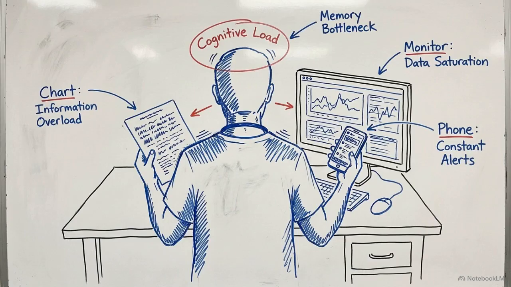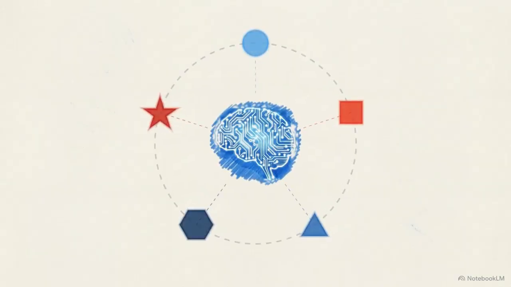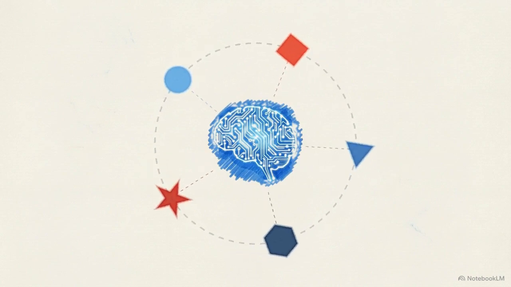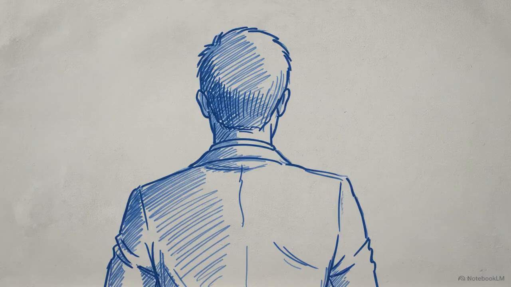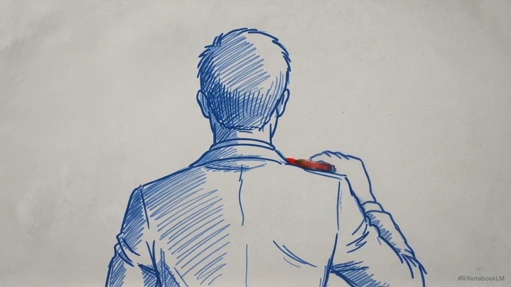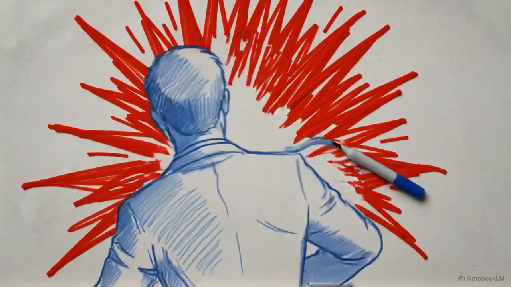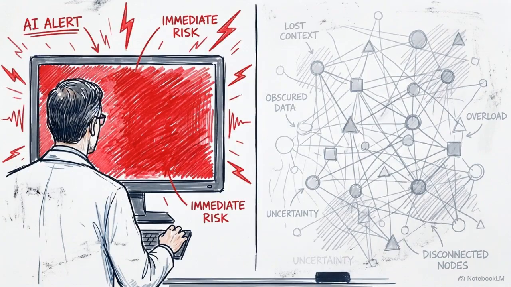A physician actively treating multiple acute cases faces a strict working memory bottleneck. The human brain can only hold and process a handful of distinct variables at once. Every interruption carries a quantifiable cognitive time penalty. Researchers call this resumption lag. When an AI pings a doctor to look at a screen, the doctor loses focus on their current task. It takes valuable seconds to rebuild the mental context of what they were doing before the computer interrupted them.